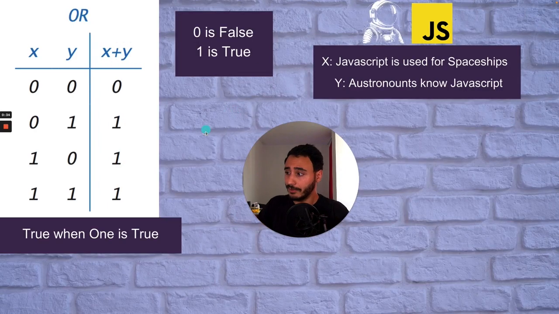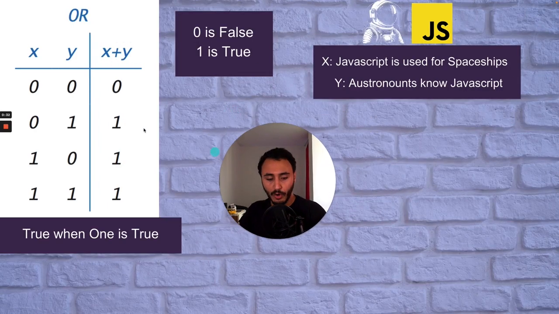But AND is not the only operator. You got the OR operator. So the OR operator is usually true when one of these is true. So if the first statement, JavaScript is used for spaceships, is a false statement. And then you got another statement, which is astronauts know JavaScript. Let's assume it's a false statement. Then x plus y, which is the first statement or the second statement, is also false because the first one is false and the second one is false.